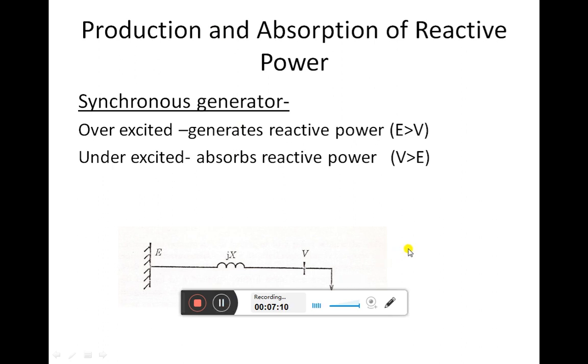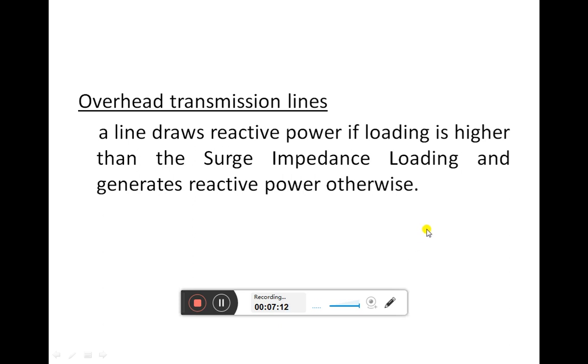The next element in the power system is the transmission line, which is the second important part of our power system. Let us consider the overhead transmission lines and see their contribution to production and absorption of reactive power. Overhead transmission lines also act as either producer or absorber of reactive power, depending upon the loading condition.